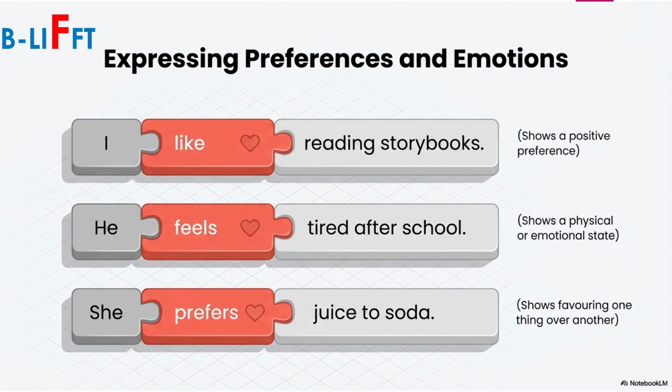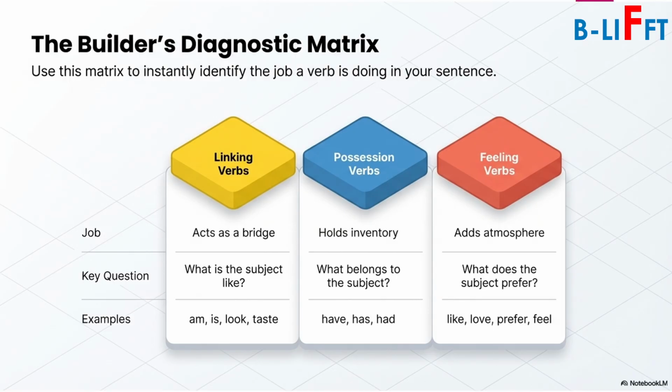I like reading storybooks. It shows a positive preference. Secondly, we have he feels tired after school. It shows a physical or emotional state. She prefers juice to soda. It shows favoring one thing over another.